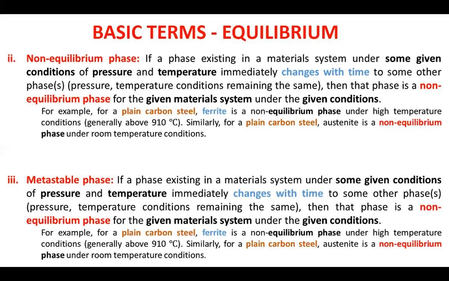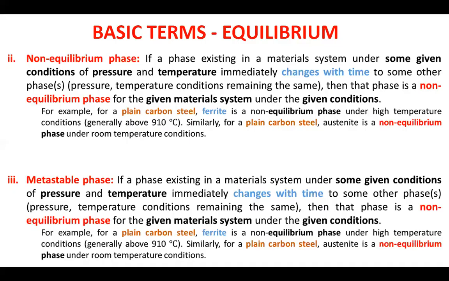So is it a non-equilibrium phase? For a non-equilibrium phase, within an observable period of time, say some minutes or some hours, it must transform and give you some other phase. If even that is not happening, then the phase we are discussing is not even a non-equilibrium phase, so it is put into a third category. So any phase existing in a material system, if it is not transforming immediately to some other phase, but at the same time it's not completely stable and has got an urge within itself to transform to some other phase under those given conditions, then the phase is a metastable phase.